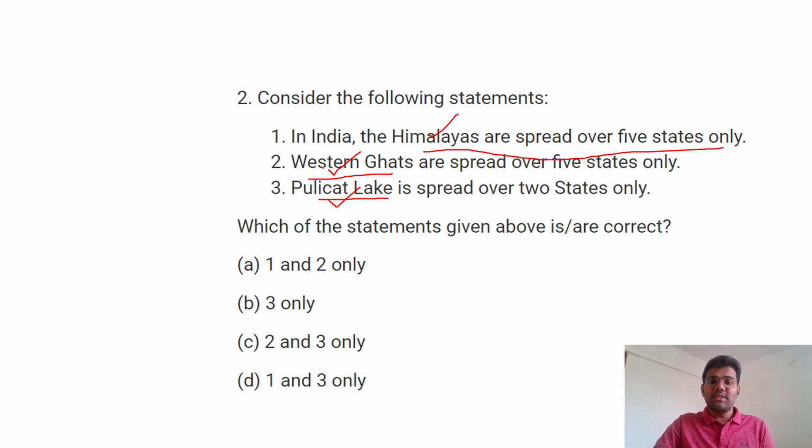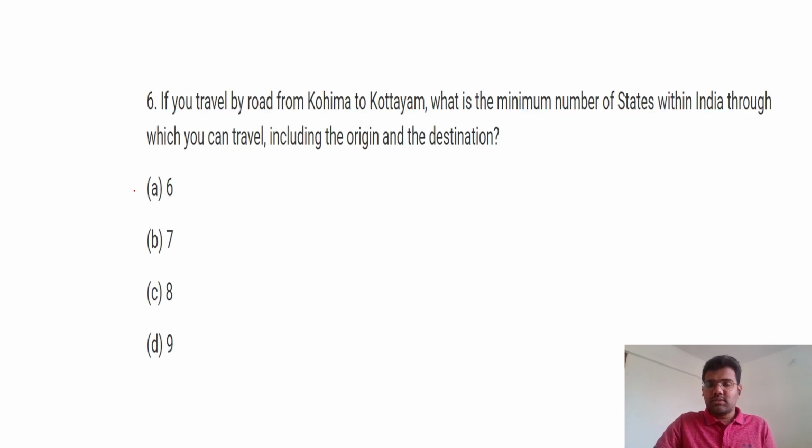They can ask you about Western Ghats. They can ask you about Himalayas. So these are the important topics. And so two things are important: Himalayas, Western Ghats, and Pulikat Lake. This is the first insight. Second insight, they are asking you about map-based questions.